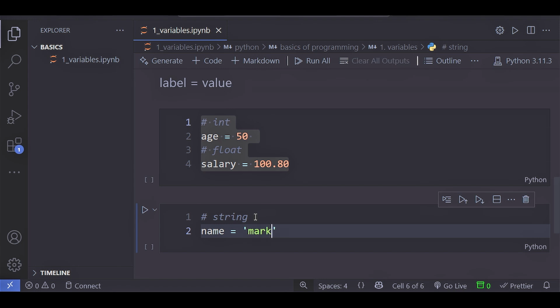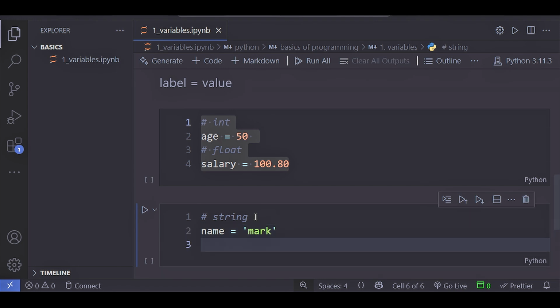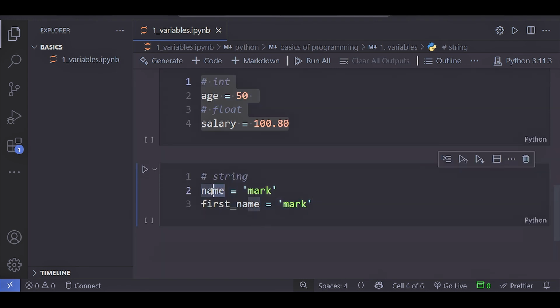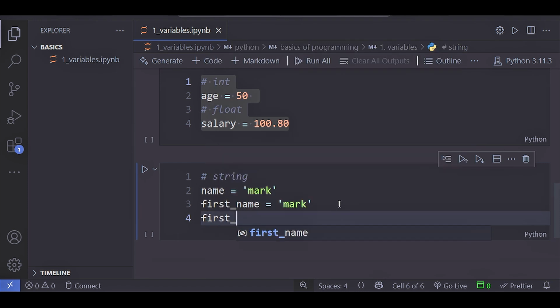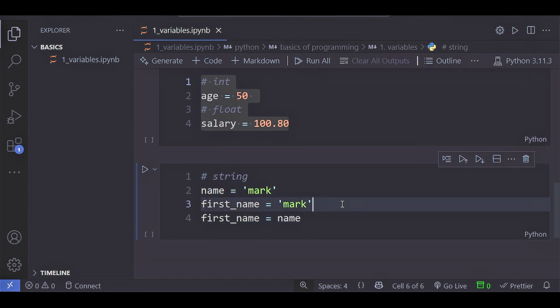For example, name mark, first name mark. Let's say this is the name and this is the first name. Both have the same value. In this case, we could simply say first name equals name instead of this line.